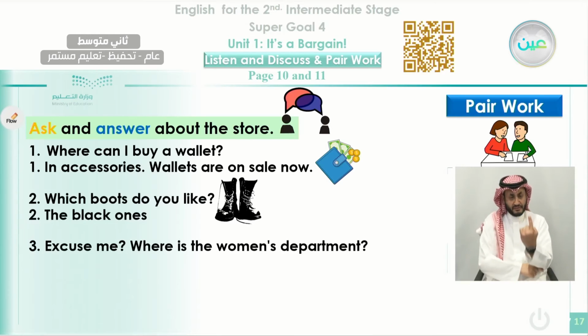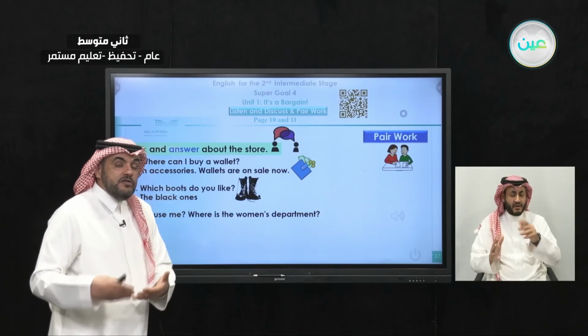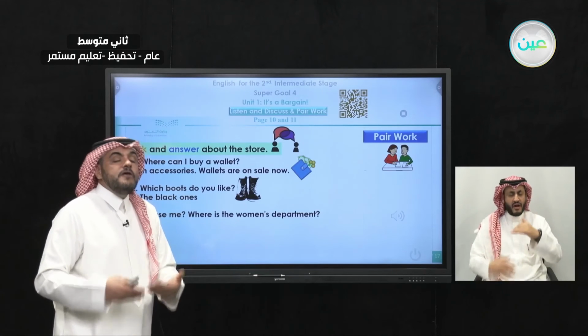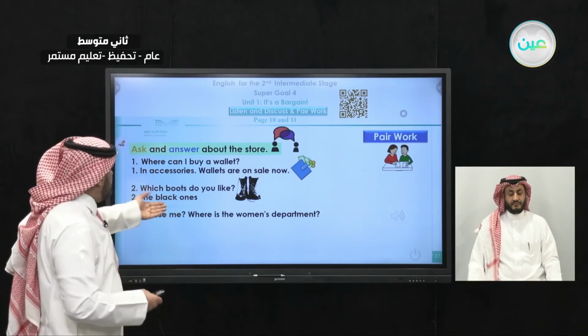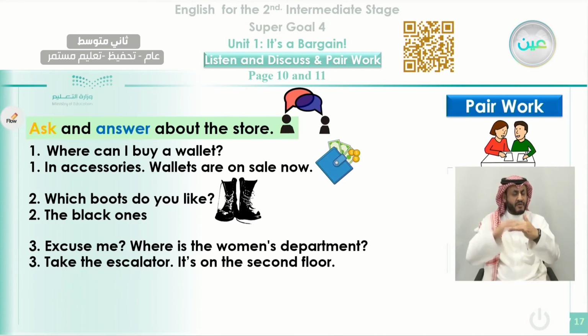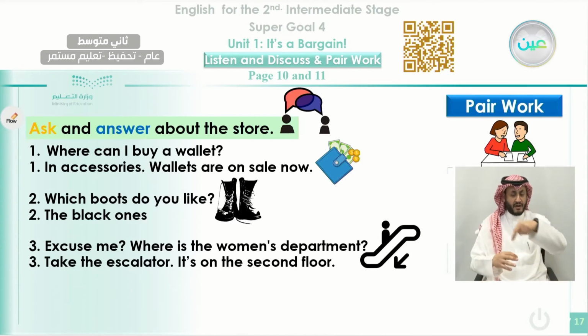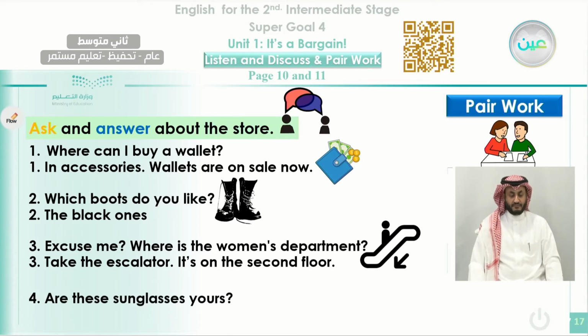Excuse me, where is the women's department? If you want to ask about a location or a place, you can start politely using this expression, excuse me. Then you ask the question, as you can see here, where is the women's department? The answer can be like this: take the escalator. This is the escalator that we can find in some malls, in the airports, or in some large places. We call it an escalator. It is on the 2nd floor. Okay, this is how to tell location also.